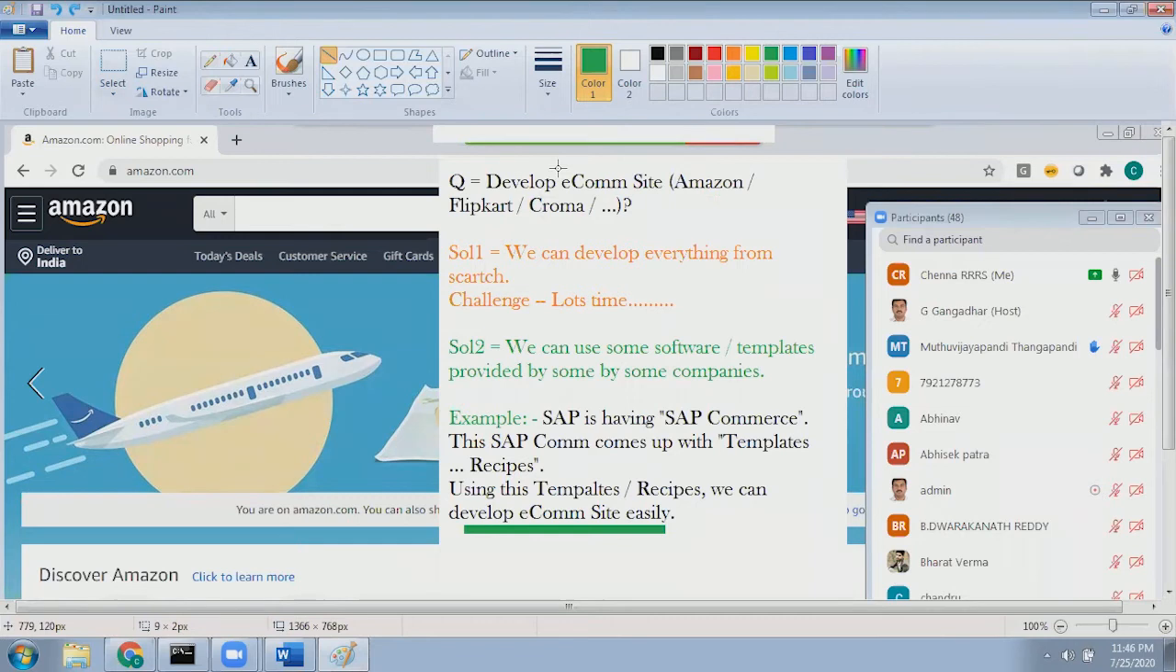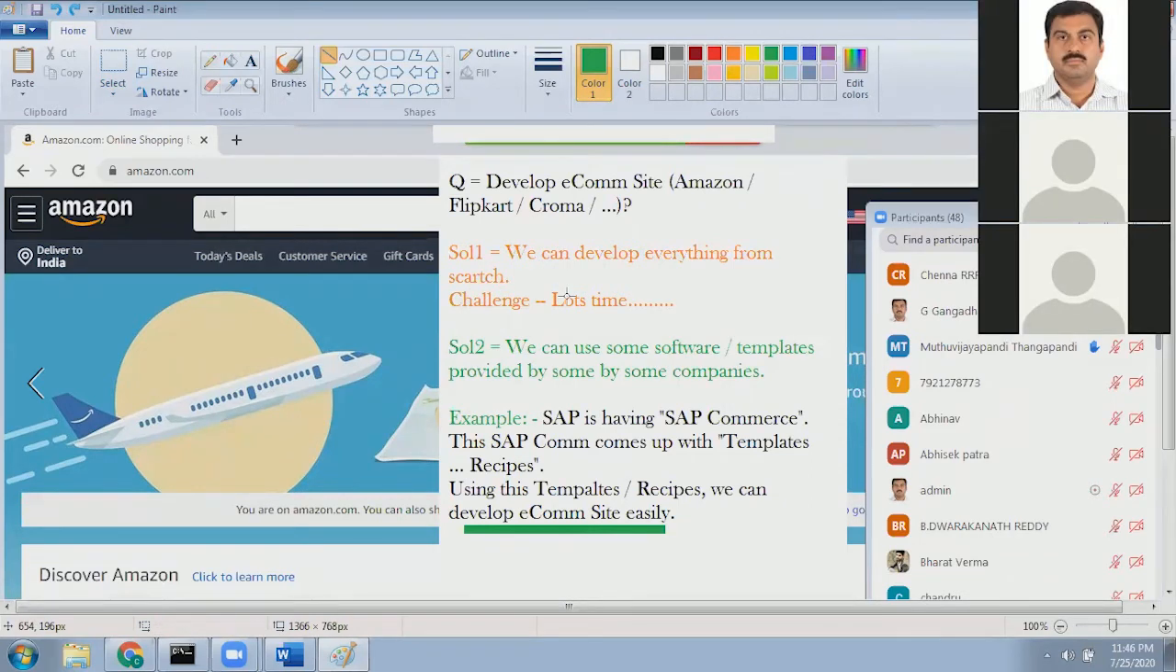If you want to develop like this, solution one is that we can do everything from scratch. The challenge, and I am not calling it a disadvantage because there is nothing called a disadvantage, is that you need to spend lots of time, money, resources and testing. Let's say you spend 3 years developing it. By then your site is going to be very old, there is a lot of competition, and time to market is also important. If you are not delivering in time to market, the value of your site goes down.